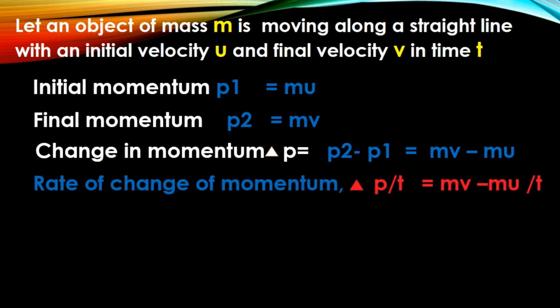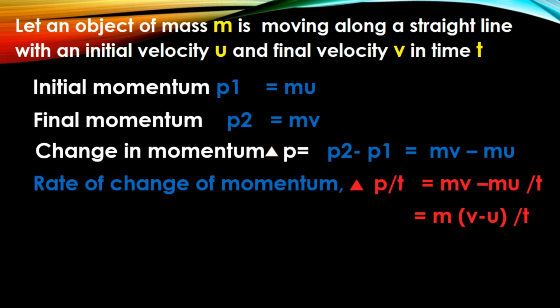What is the rate of change of momentum? Rate of change of momentum is change in momentum per time, or delta p upon t. It is equal to (mv minus mu) upon t. We can write it as m into (v minus u) upon t.